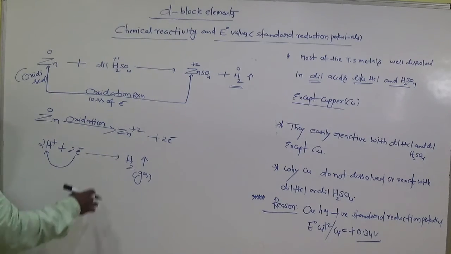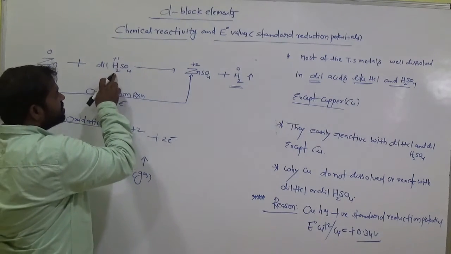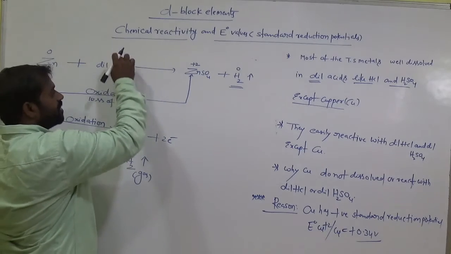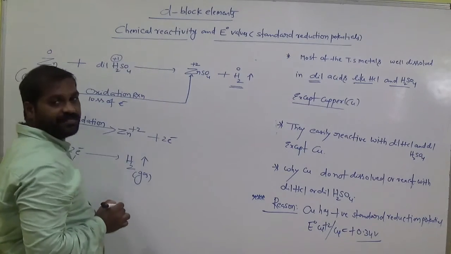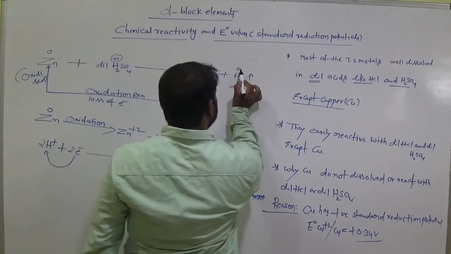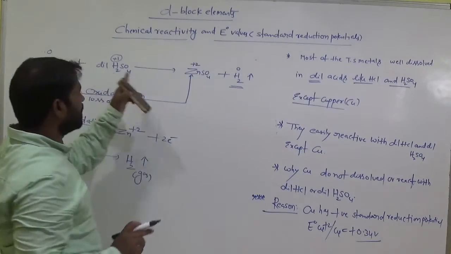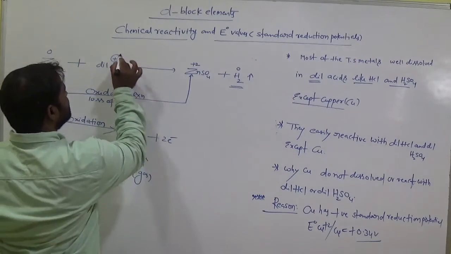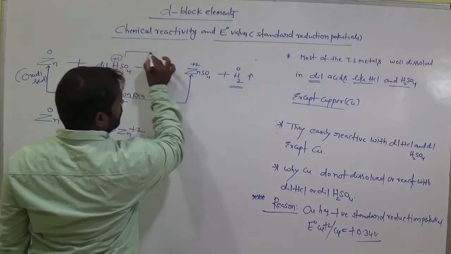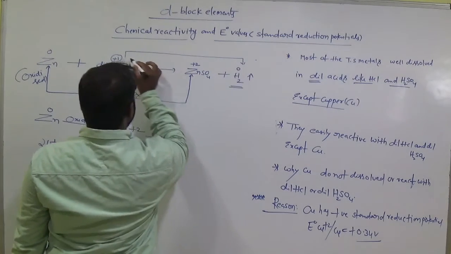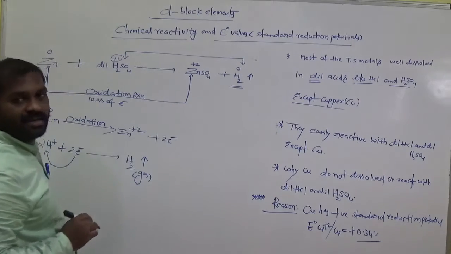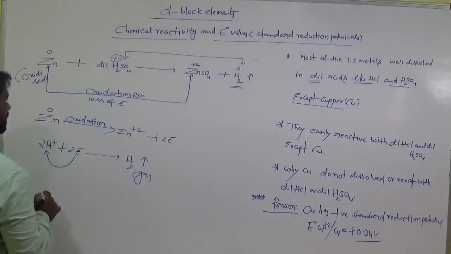Okay. Here H plus, H2, what is the oxidation state of hydrogen? Plus 1. What about this one? 0. When H plus becomes H2, compare the oxidation states of these two. What happened here?